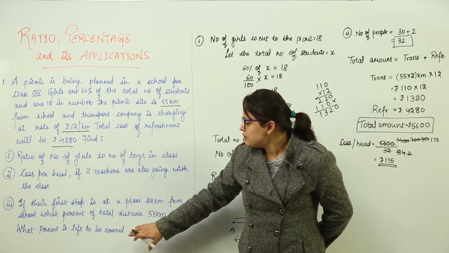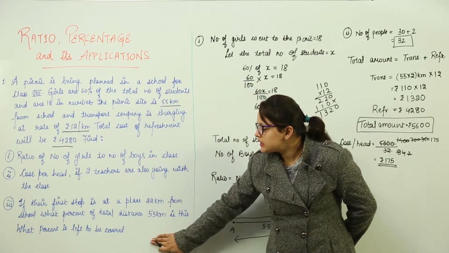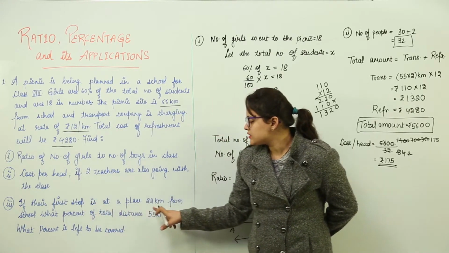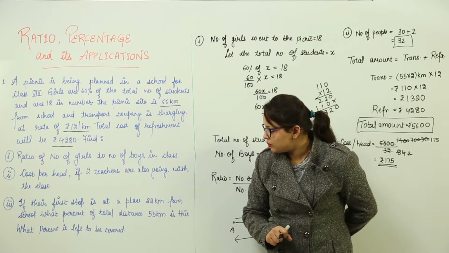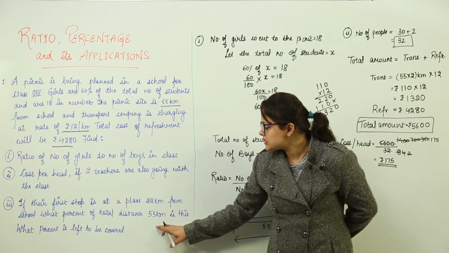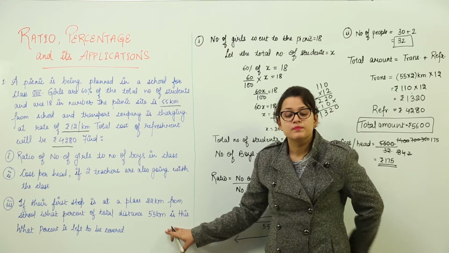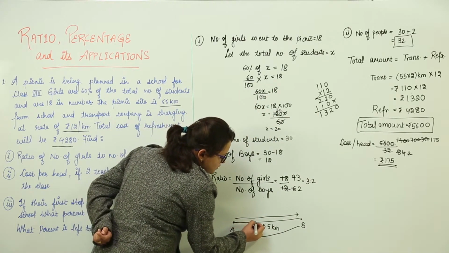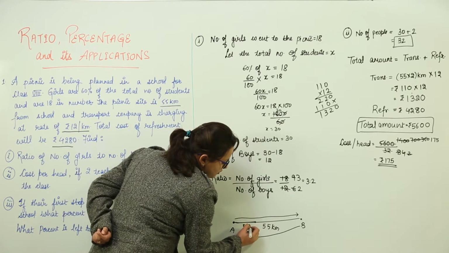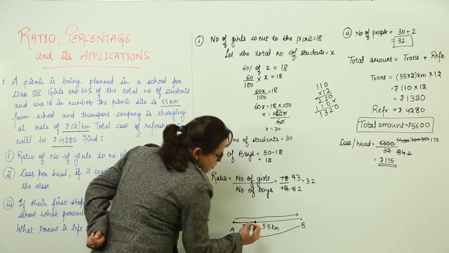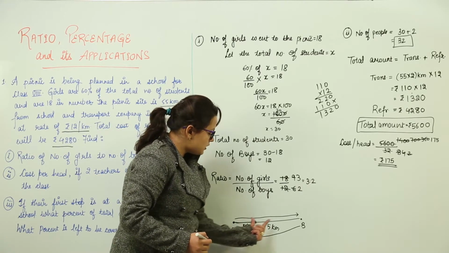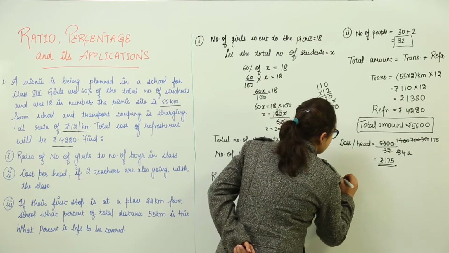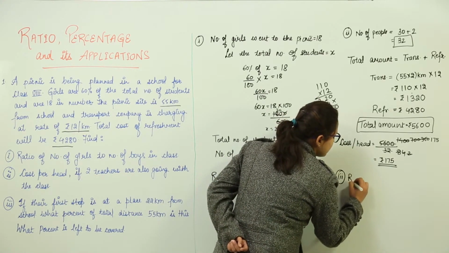Understood? Now moving on to the third question. The third part is telling us that if their first stop is at a place of 22 kilometers from the school, what percent of the total distance 55 kilometers is this? That means from when you started from your school at a distance of say 22 kilometers, you found your first spot. How much in the ratio is this equal in total with the total distance? Now what do we do? For the third part, we will need to find the ratio only.